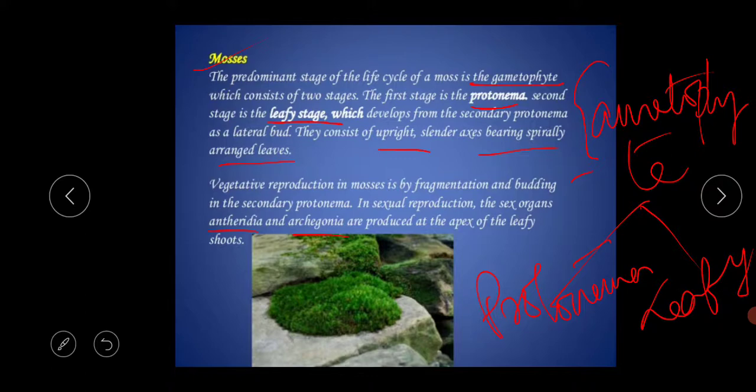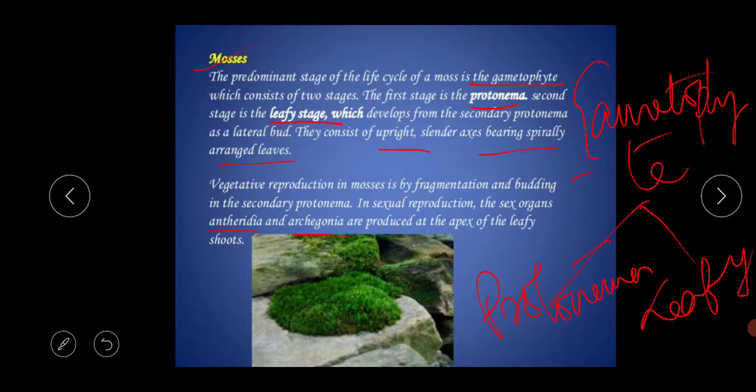So from today's class, what we actually came to know is about the bryophytes, the general features, the salient features of the bryophytes. I am repeating myself because this is important for your exam, and many MCQ type questions may come from this portion. What is the meaning of bryophyte? What are the salient features of bryophyte? How do bryophytes reproduce? How many stages are there? The sporophytic stage and the gametophytic stage.